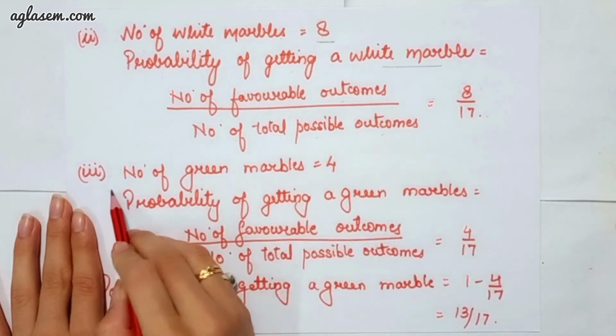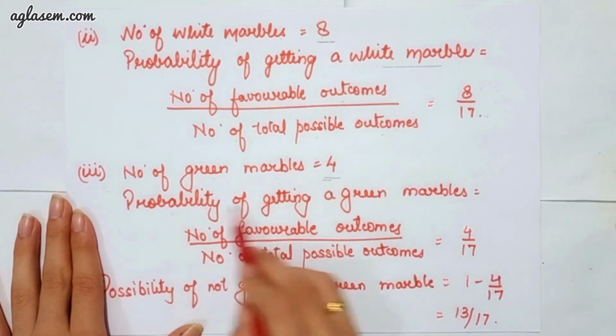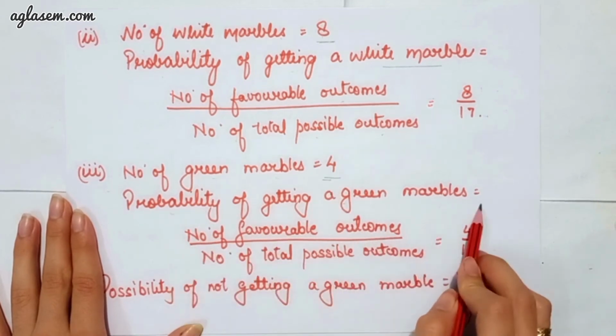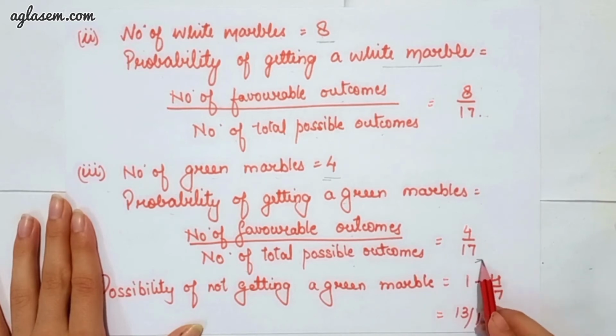Third part says number of green marbles, that are 4. So probability of getting a green marble is equal to number of favorable outcomes divided by number of total possible outcomes, which will give you 4 upon 17. So the probability of not getting a green marble is 1 minus 4 upon 17, which will give you 13 upon 17.